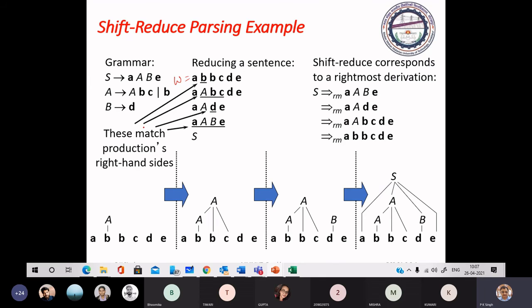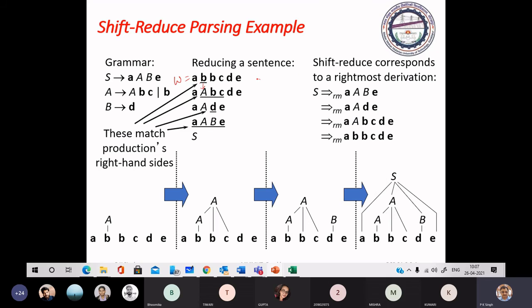If you scan, you will get this B. A to B is a production, so we replace B by A, its left side.